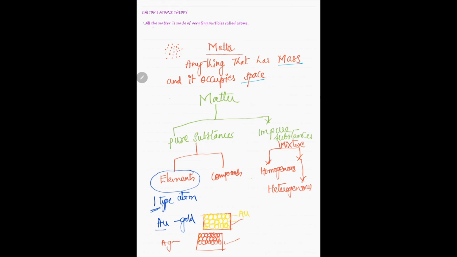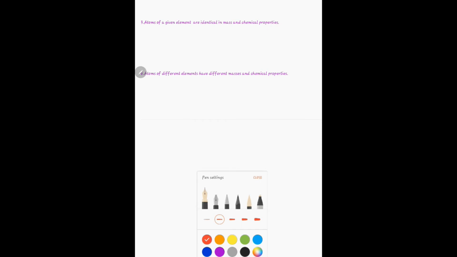So that is what it says, all the matter is made up of very tiny particles called atoms. If you take element as an example, it is purely made up of only one type. It can be either gold or silver. Atoms are invisible particles which cannot be created or destroyed in a chemical reaction. In the first point we learned that atoms are not visible, right? So they are invisible particles. Atoms cannot be created nor destroyed in a chemical reaction.